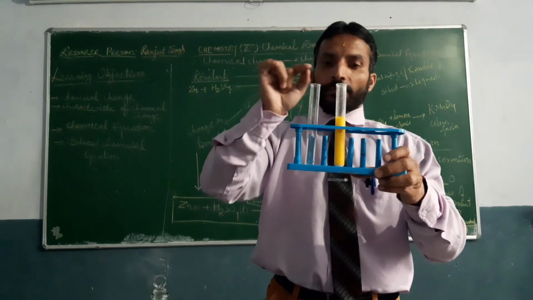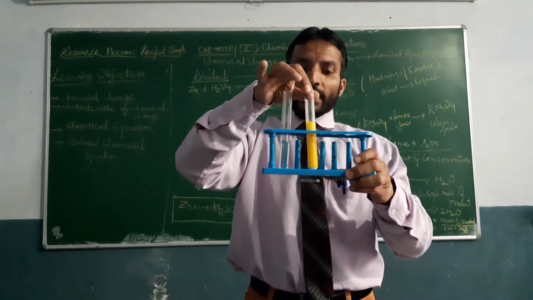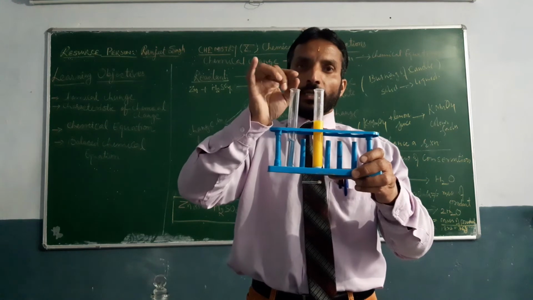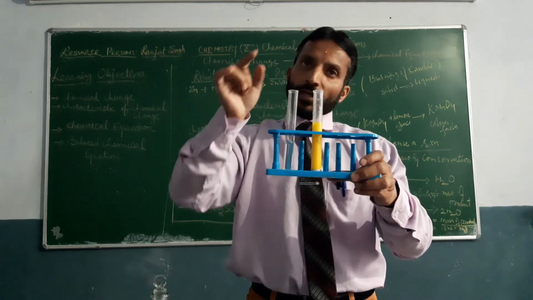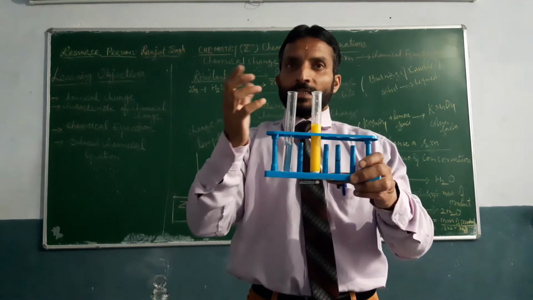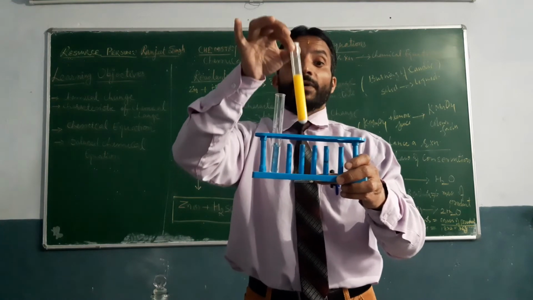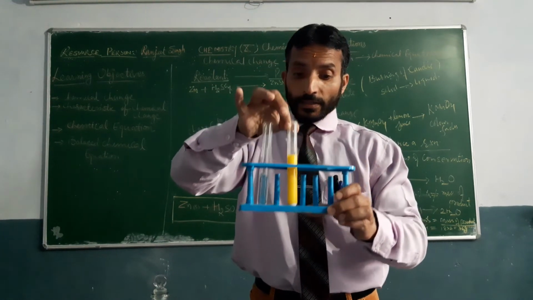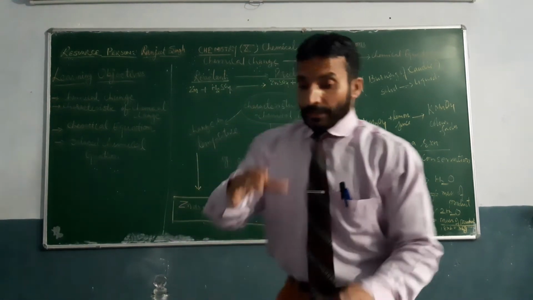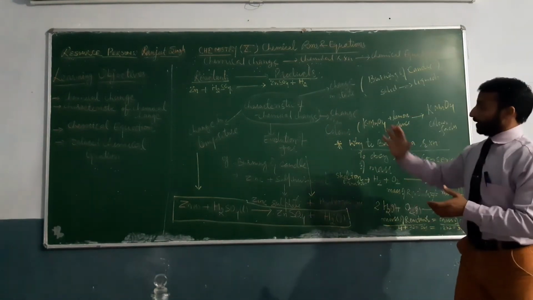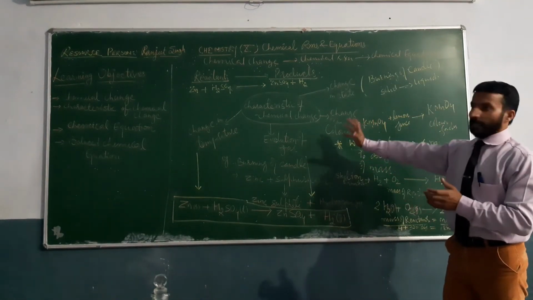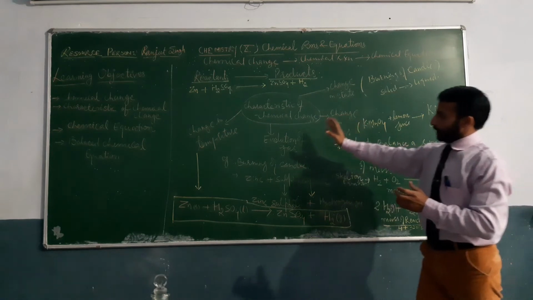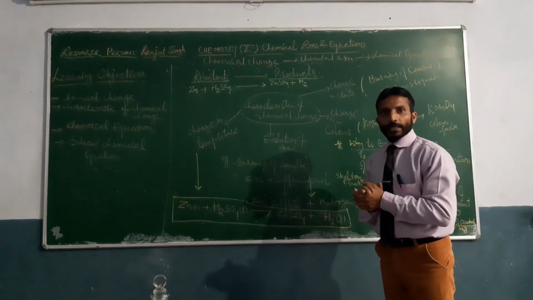Potassium iodide when mixed with lead chloride, we get lead iodide and potassium chloride. So this is a chemical change which is identified by a change in color. Alright. Next, our characteristic which indicates the change is the evolution of gas.